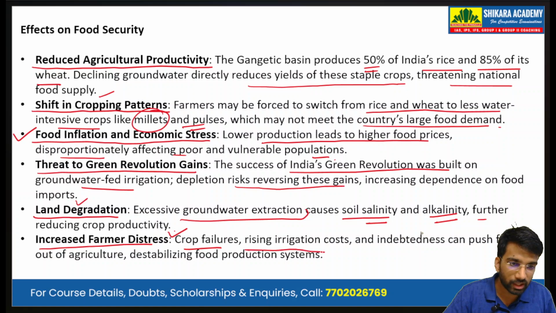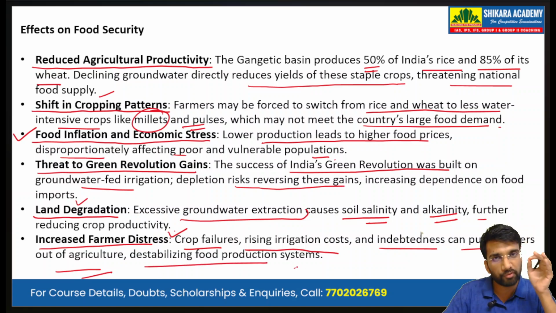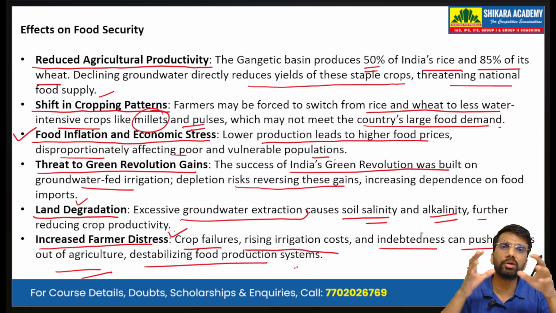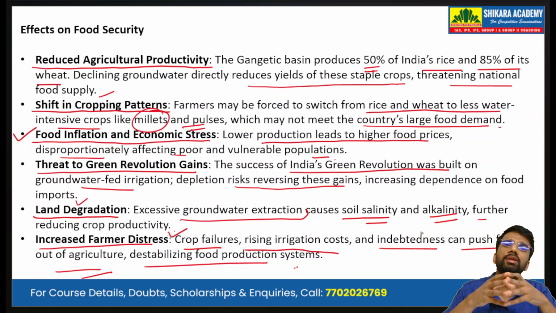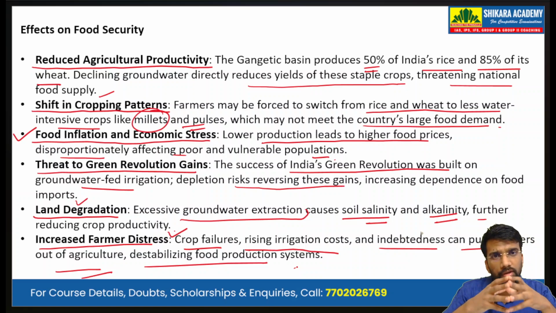Increased farmer distress. Crop failures, rising irrigation costs, and indebtedness can push farmers out of agriculture, destabilizing food production systems. So farmer stress in India will increase, and you know that around 50% of the population in India is still directly or indirectly dependent on agriculture.